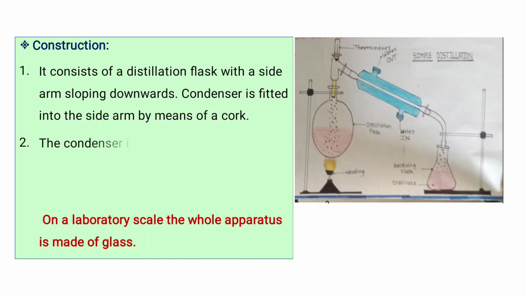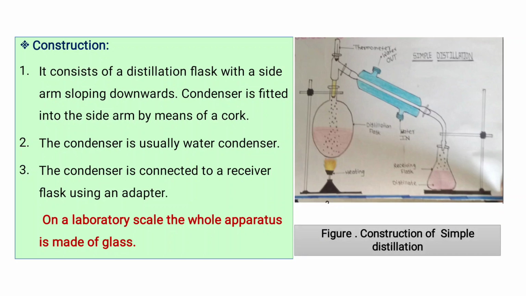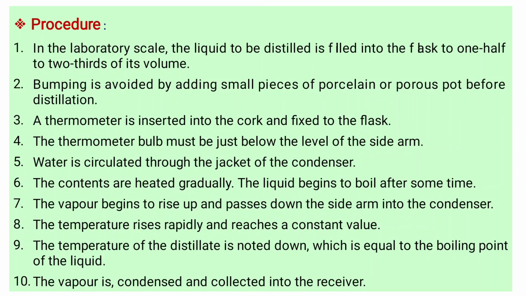Construction: it consists of a distillation flask, condenser and receiver, and the assembly is made of glass. Procedure: the substance we want to distill is added in the distillation flask, 1/2 to 2/3 full. Bumping is avoided by adding small pieces of porcelain or porous pot before the distillation. A thermometer is inserted to detect the temperature, and the thermometer bulb must be just below the level of the side arm. Water is circulated through the jacket of the condenser, and the contents are heated gradually.